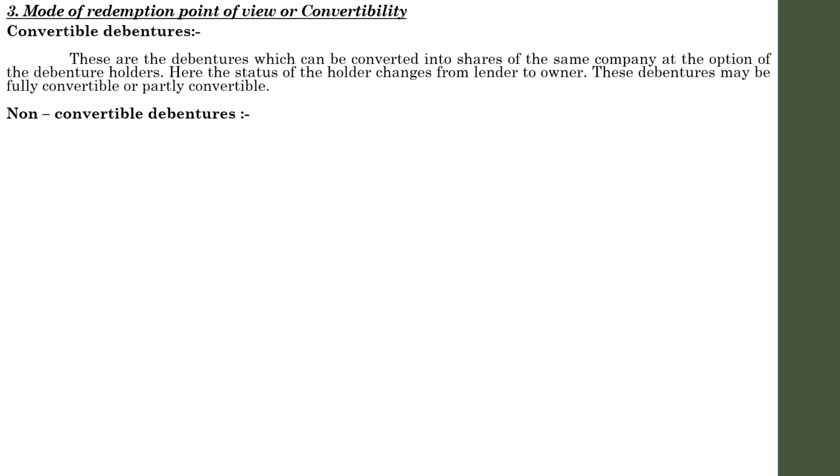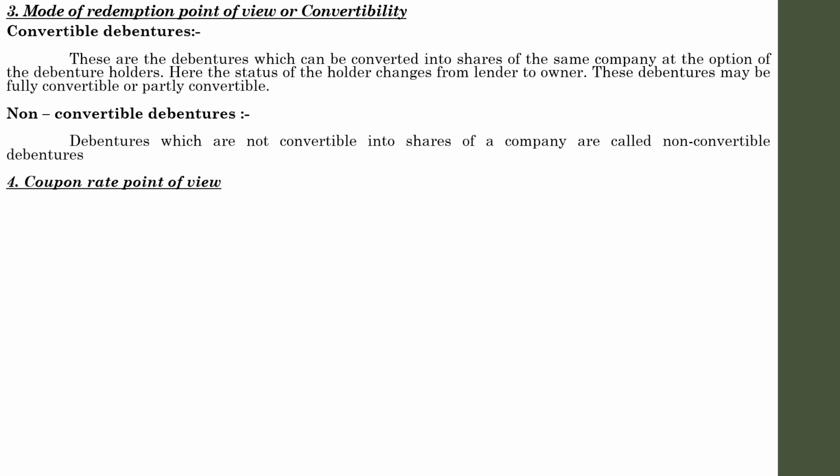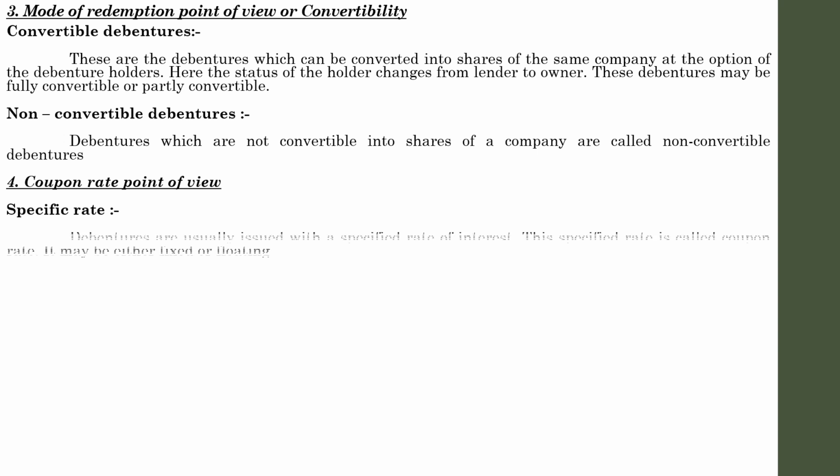Another one, the coupon rate point of view. That means there are specific rate debentures and zero coupon bond debentures. Let us discuss the first one, specific rate. So what is meant by a specific rate debenture? Debentures are usually issued with a specified rate of interest.